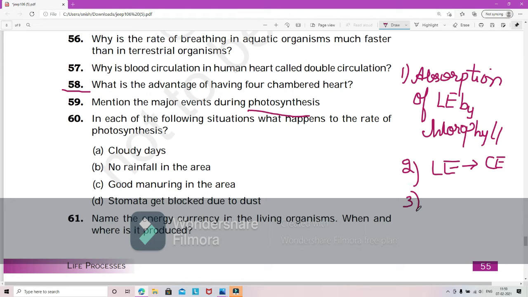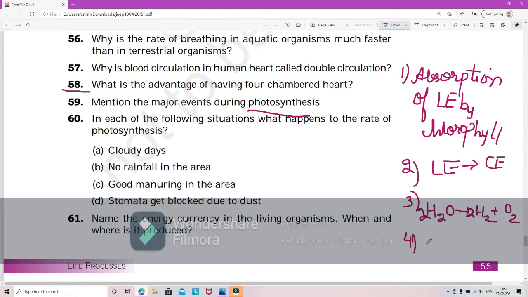Third step is the splitting of water molecule. So water molecule splits to form H2 and O2. You have to balance it. There are two oxygens here, so put a 2 here, four hydrogens, so put a 2 here. So it's balanced, and you have to write the statement and the reaction as well.